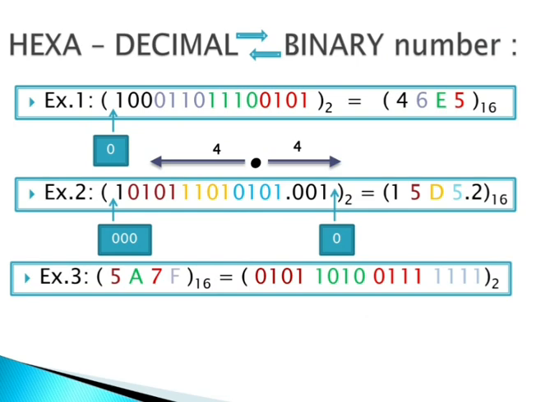Then see the second example. The second example is a combination that also has a decimal point. Now what you have to remember: when we have a decimal, before the decimal we move from right to left in groups of 4 digits. After the decimal we move from left to right. See the black arrows, each containing 4 digits. After the decimal we have only 3 digits, but we want 4 digits. That's why we have to place 0 there to make it 4 digits.